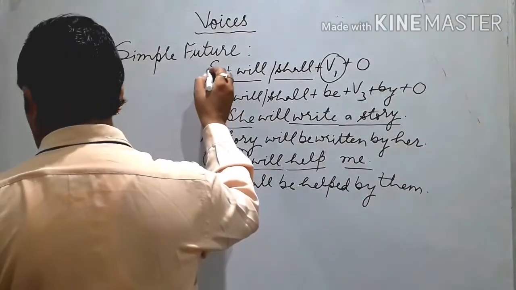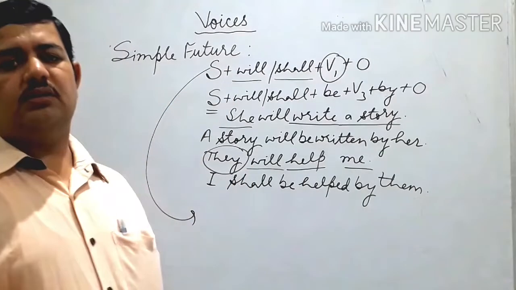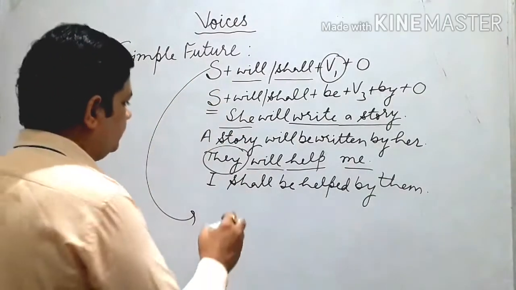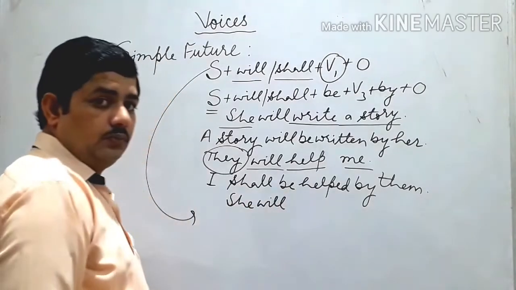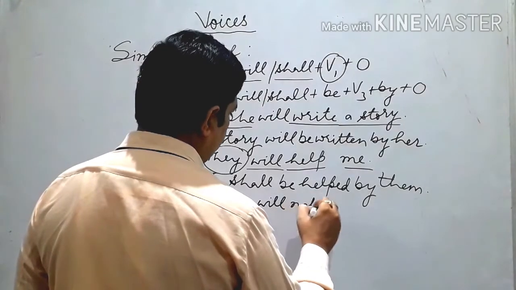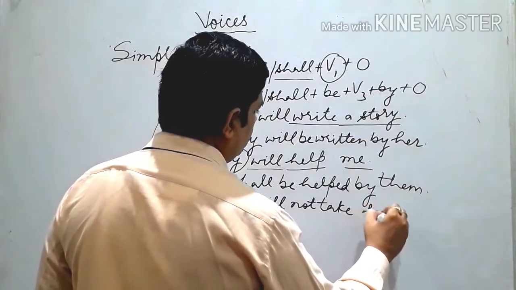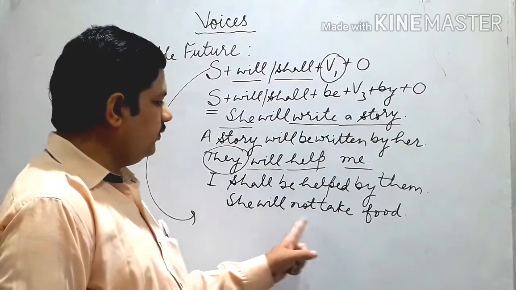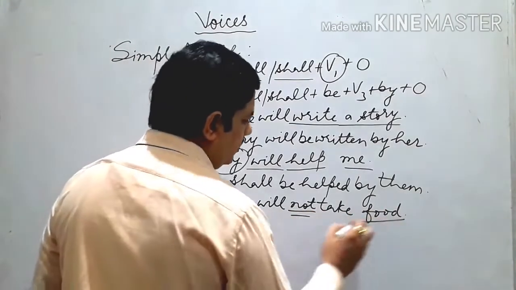Now we do negative sentence. How do we convert negative sentence of simple future? Listen, like she will not take food. See, she will not take food. It is negative. So very simple it is.